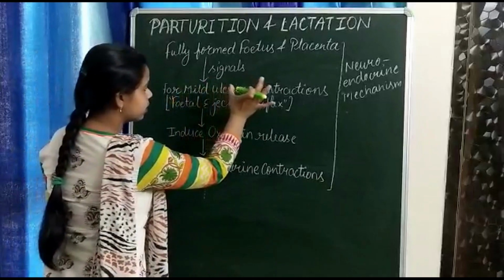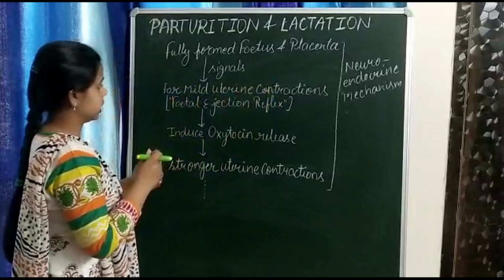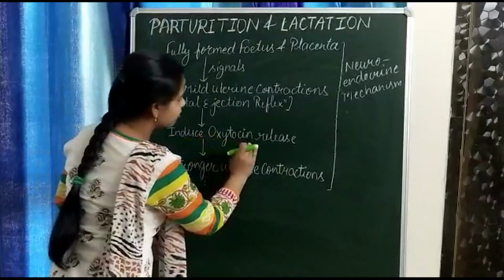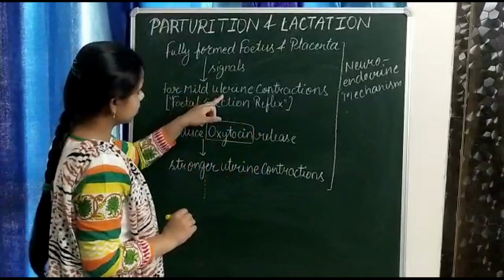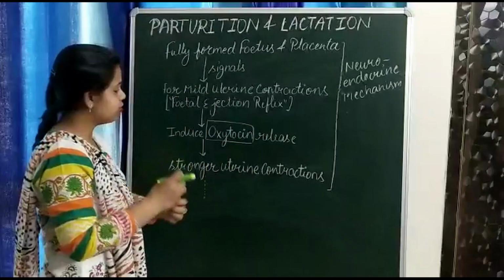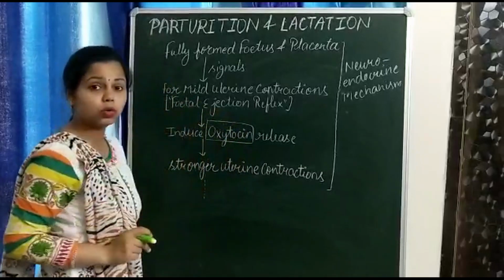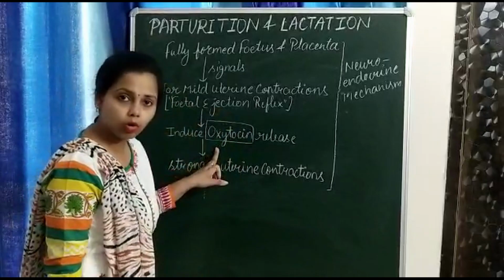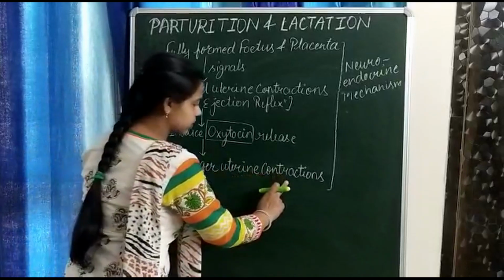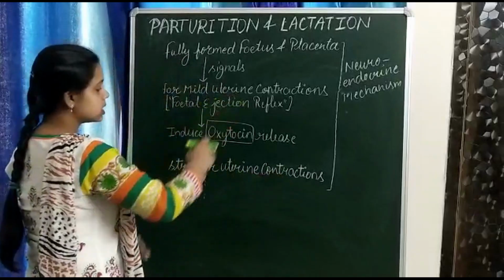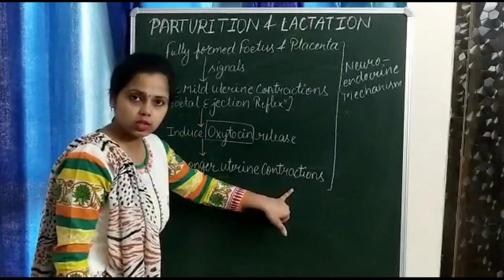These mild uterine contractions, as soon as contractions start in the wall of the uterus, will induce release of a hormone oxytocin from the pituitary gland. Means these contractions stimulate the pituitary gland for the release of the hormone oxytocin. I have already told you, oxytocin is also called the birth hormone. This oxytocin causes stronger uterine contractions. Earlier the contractions were mild, now oxytocin will cause stronger, more and more uterine contractions.